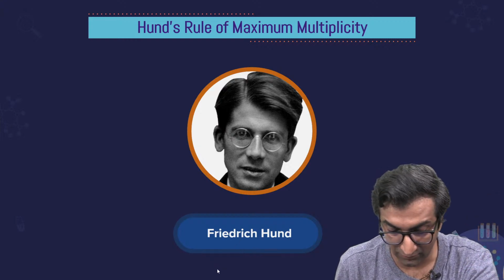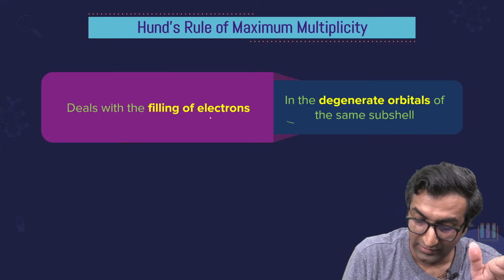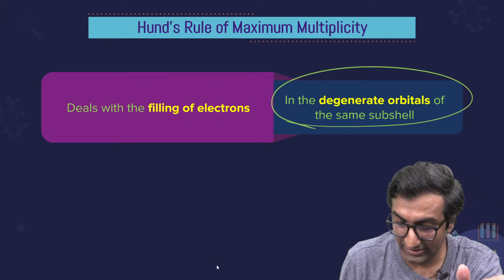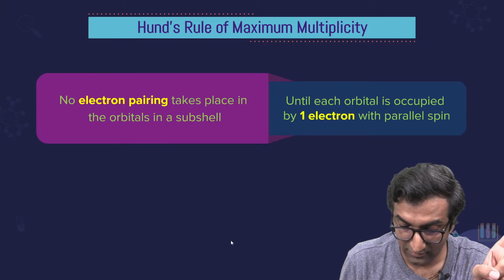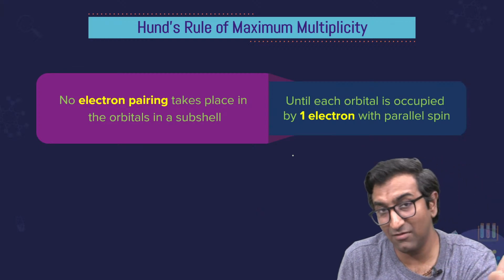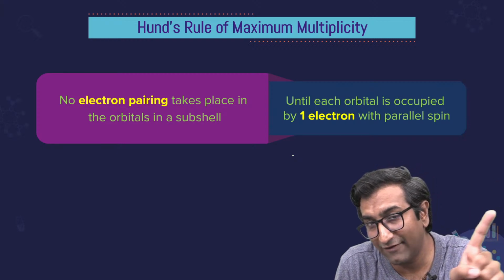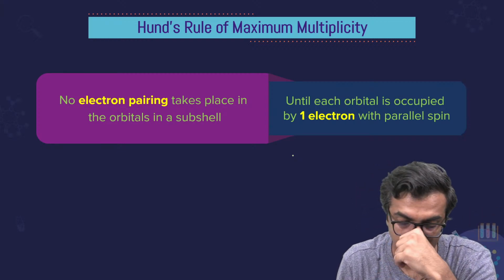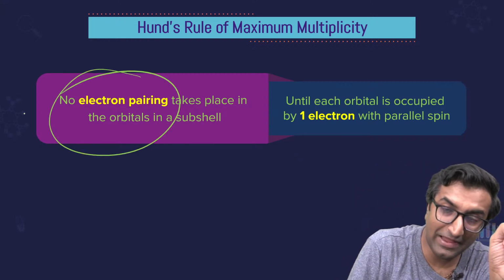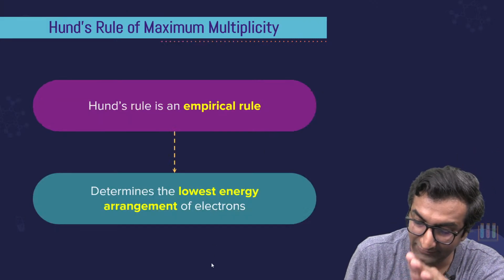All this theory comes here, that's why I'm telling you. What did he say? He said that in the degenerate orbitals of the same subshell, first one electron will fill, and in the neighbouring one also one will fill, in the next one one, and they must all have the same spin. Okay? Meaning pairing does not happen until all of these are singly filled.